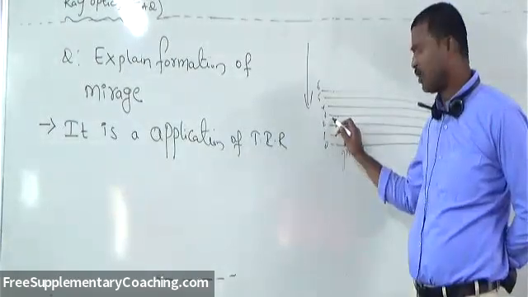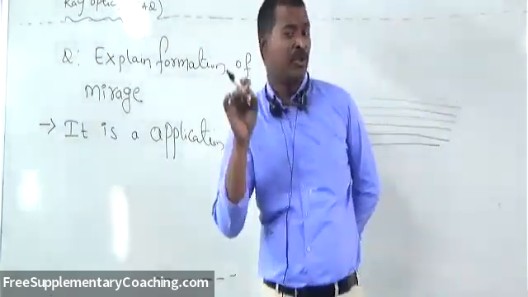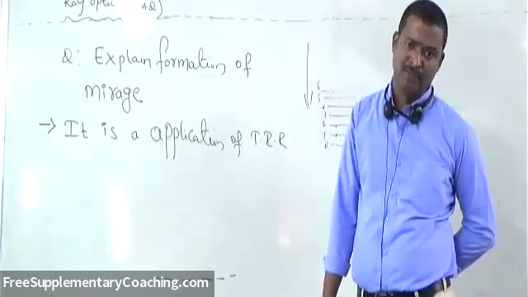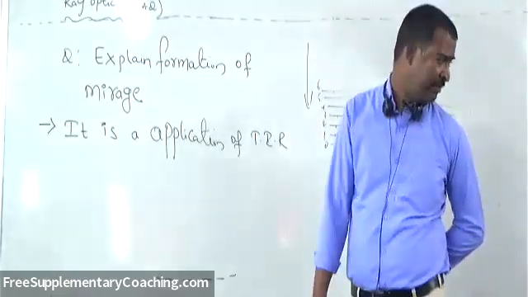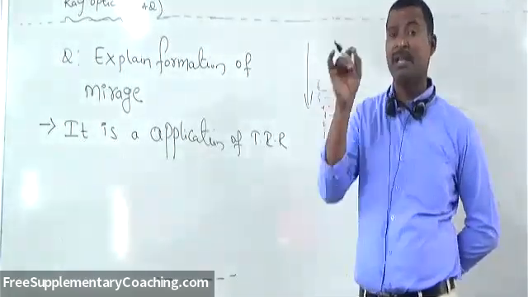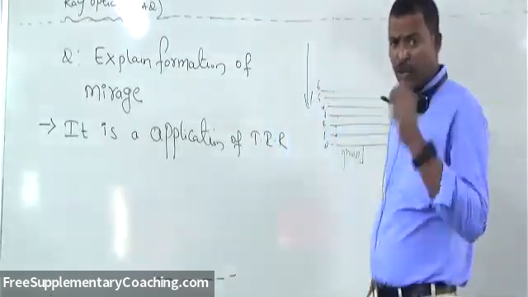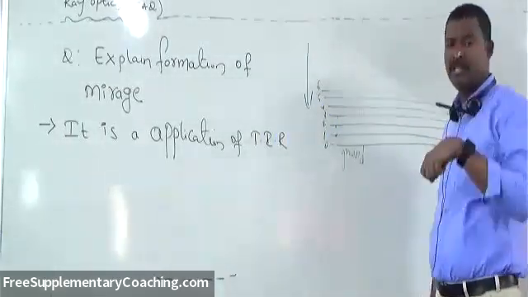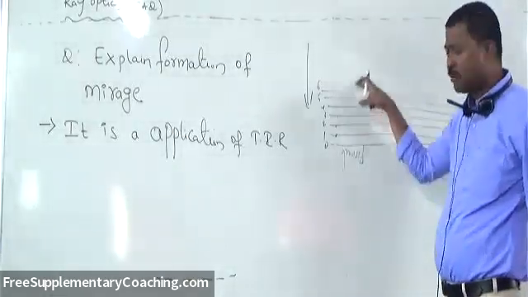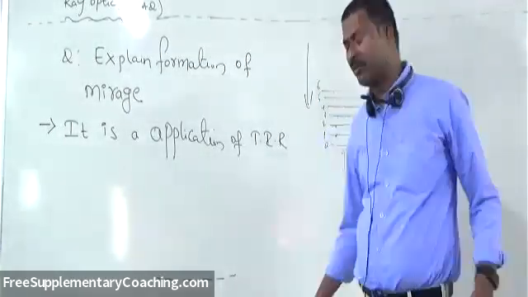Cold region to hot region, like that. That means denser medium to rarer medium. We are moving from denser medium to rarer medium. So in this situation, if we allow a light ray coming from a tall object like a tree, from the top of the tree, then that light ray has to go from the upper layer to the lower layer only. That means denser medium to rarer medium it is going, right?